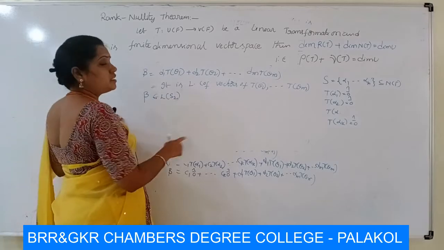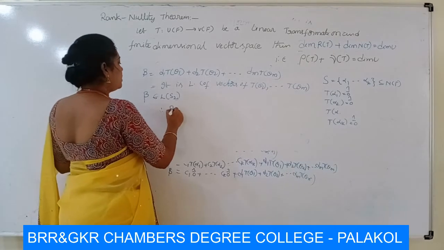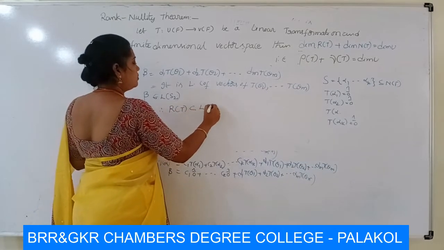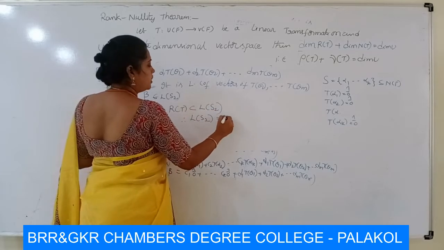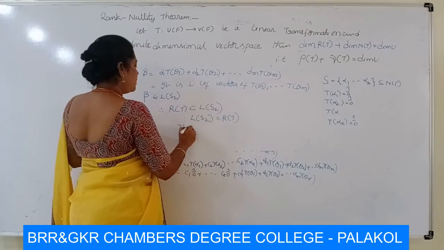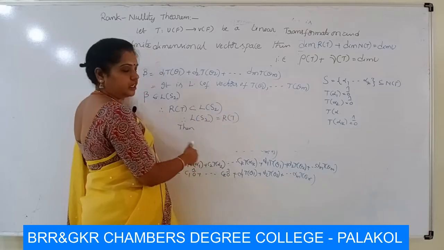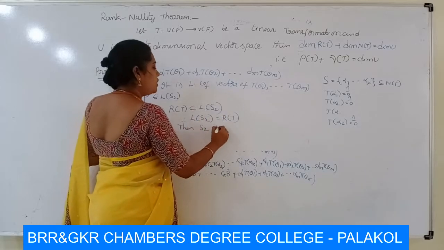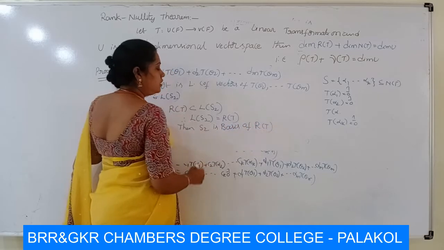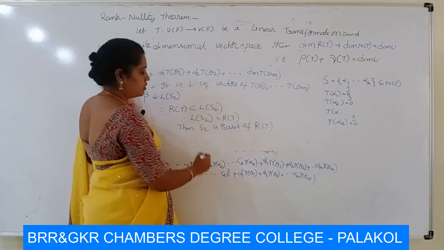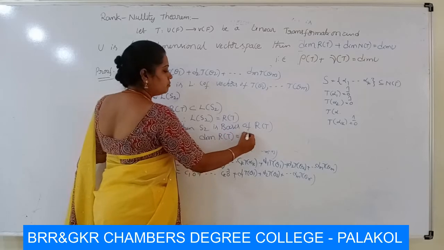Here we took beta as an element of R of T, and we have beta belongs to L of S2. Therefore R of T is a subset of L of S2. Therefore L of S2 is equal to R of T. Then first we proved S2 is a linearly independent set, and here S2 is a spanning set of R of T. Then S2 is a basis of R of T. So the set S2 contains m elements. Therefore the dimension of R of T is m.